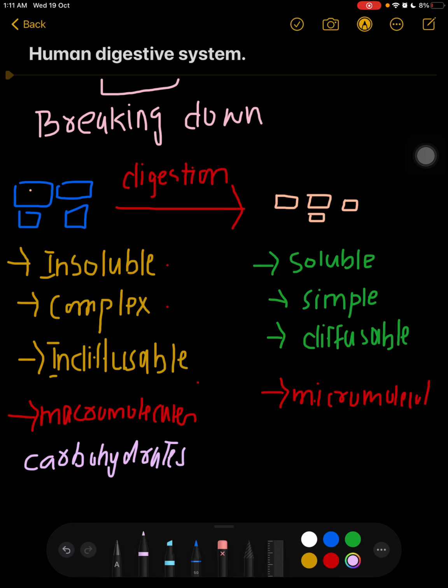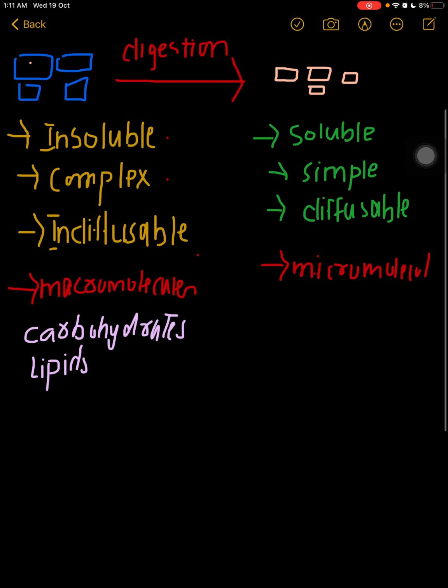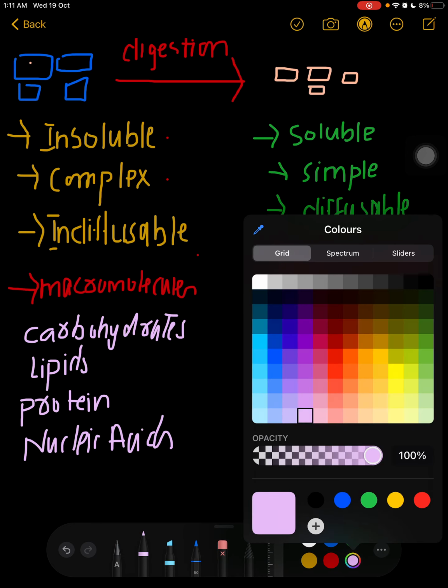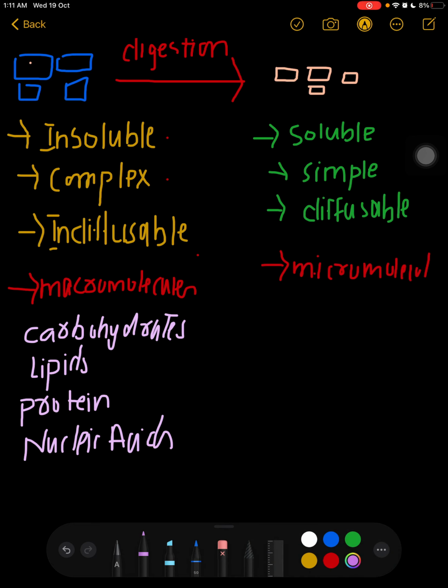then we are having lipids, we are having protein, we are having nucleic acids. So these are the basic four types of biomolecules. But now these macromolecules will be converted into micromolecules. The carbohydrate will be converted into glucose.